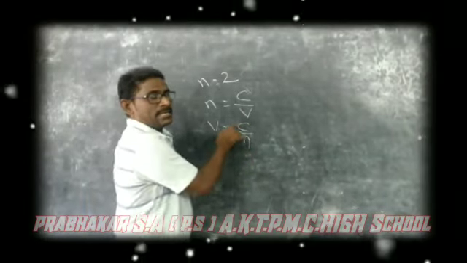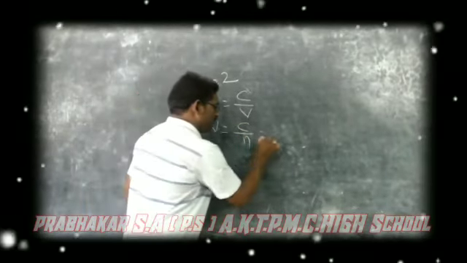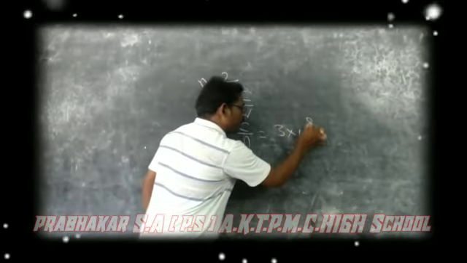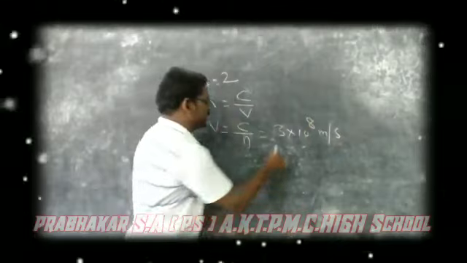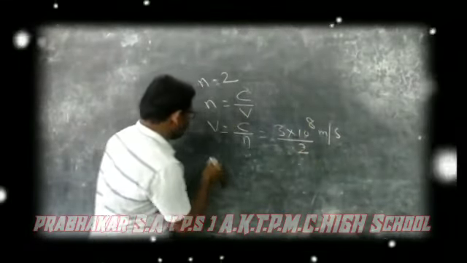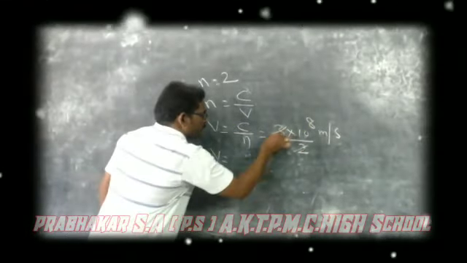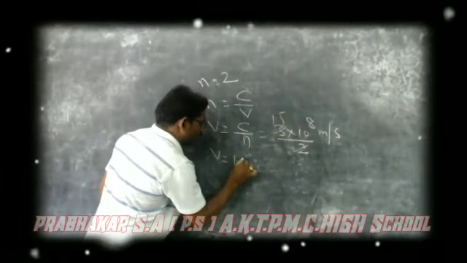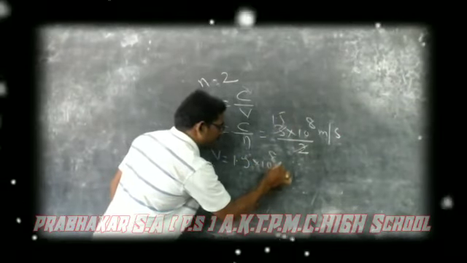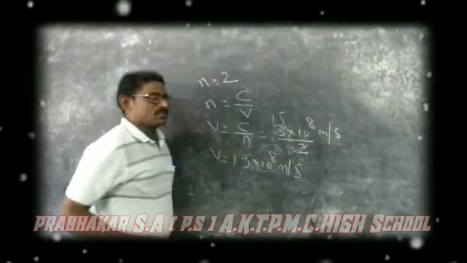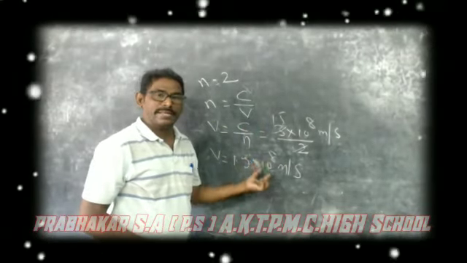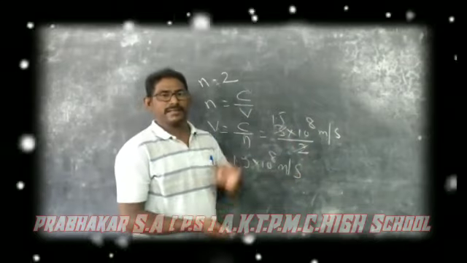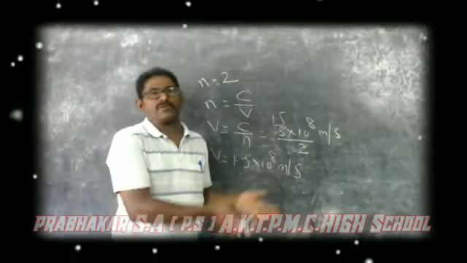Here c is the speed of light in vacuum, which is equal to 3 into 10 power 8 meter per second, and n is given as 2. So v is equal to 1.5 into 10 power 8 meter per second. So the speed of light in that particular medium is 1.5 into 10 power 8 meter per second. In this way, we have to solve any type of problem.